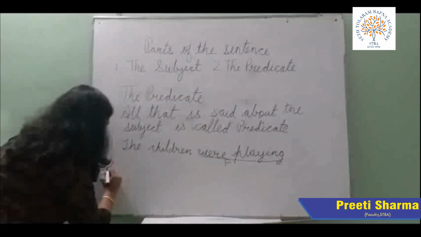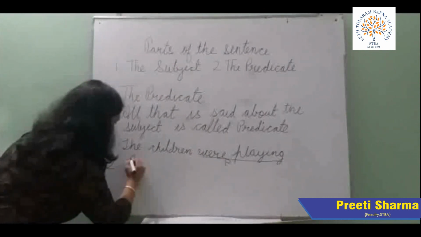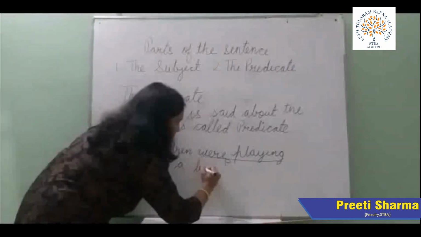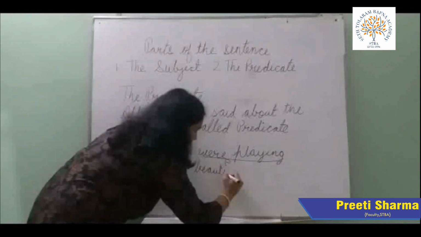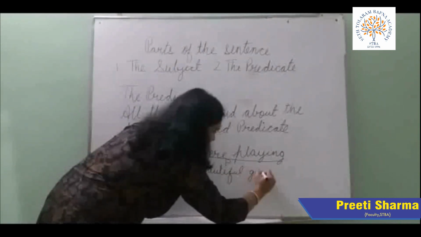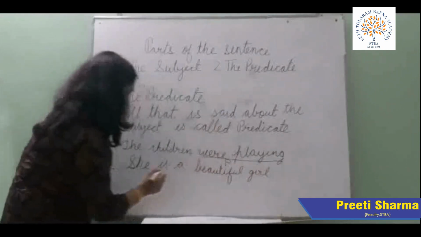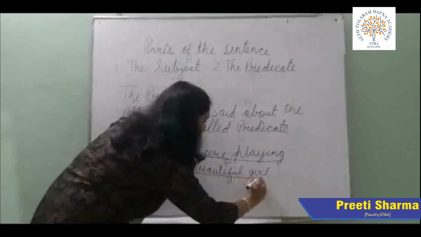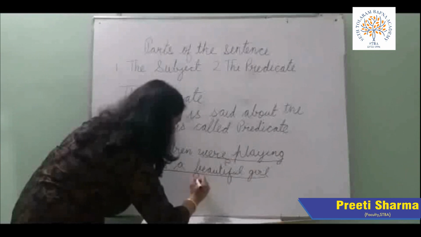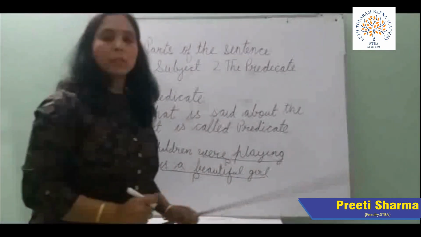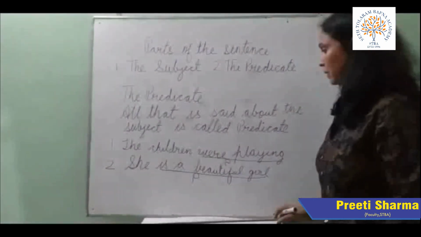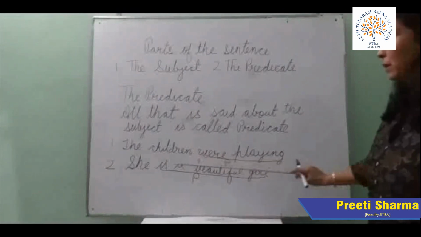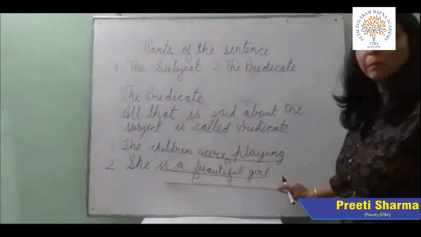Number 2. She is a beautiful girl. Is a beautiful girl is predicate in a sentence. Now children, have you noticed one thing? That in each sentence, verb is the part of predicate.